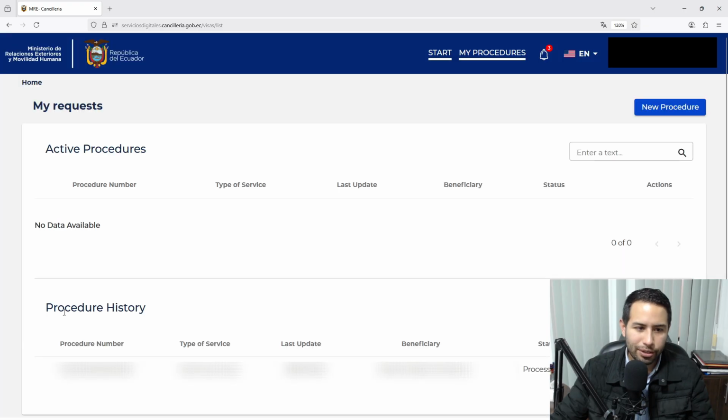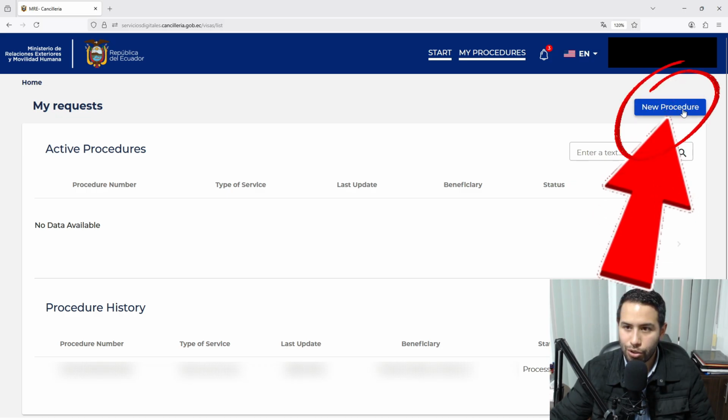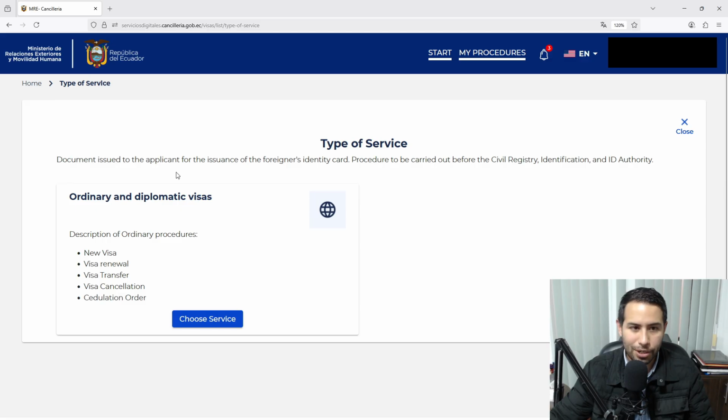Choose. You will not have anything down here. Procedure stored will be empty. In this case, I have something because this account belongs to a client whose process is already finished. Well, you will see active procedures, empty again, and we go to this section on the right side below the name that shows new procedure. Click on new procedure, type of service, ordinary and diplomatic visas. That's the only thing here.